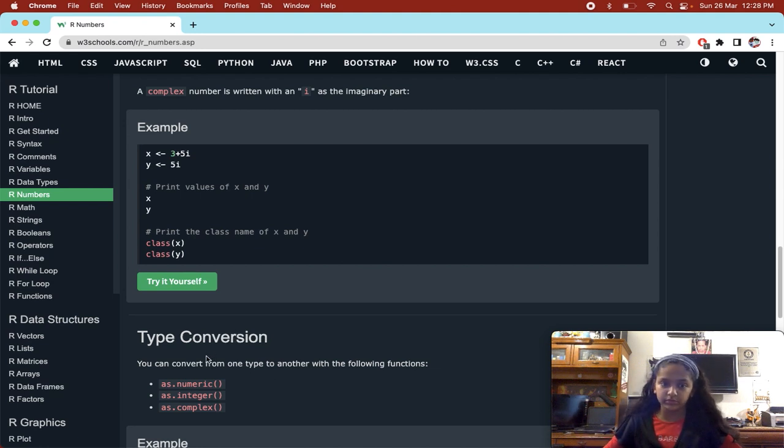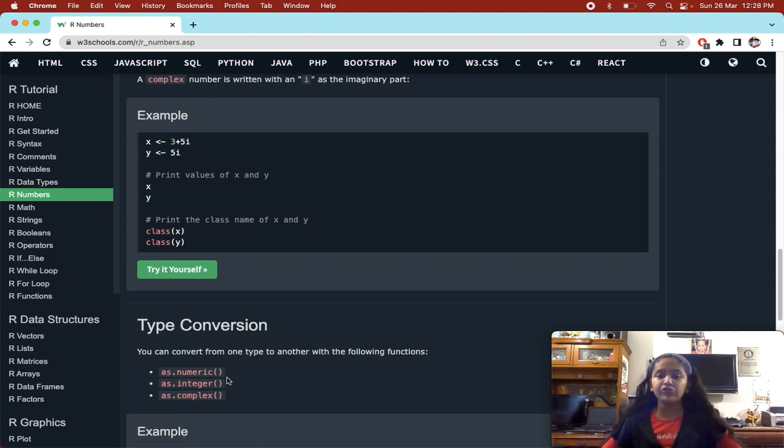So, type conversion. Say you have a variable whose type is numeric and you want to convert it into an integer. How will you do that? You can convert from one type to another with the following functions. If you have a complex data type value in a variable and you want to change it to numeric, here are the functions that you are going to use to do conversion of these data types.